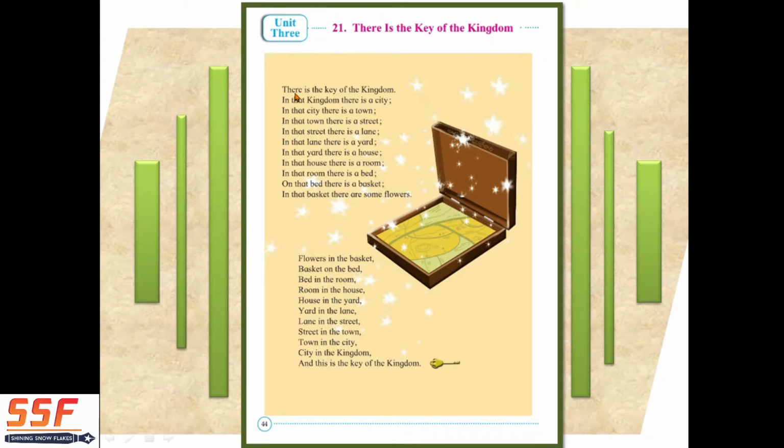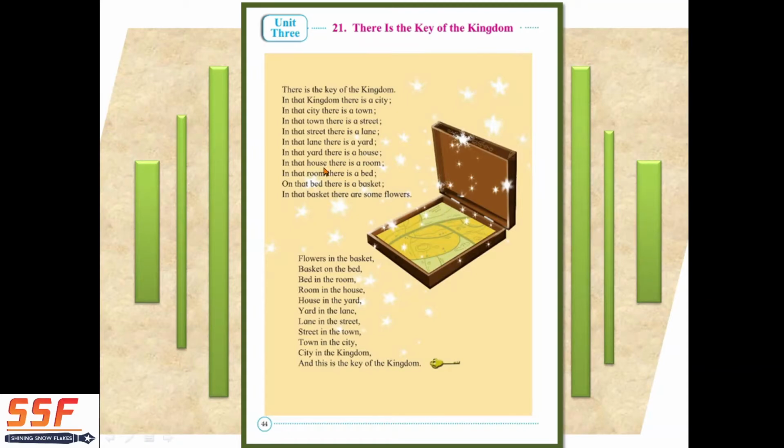The first line. There is the key of the kingdom. In that kingdom there is a city. In that city there is a town. In that town there is a street. In that street there is a lane. In that lane there is a yard. In that yard there is a house.